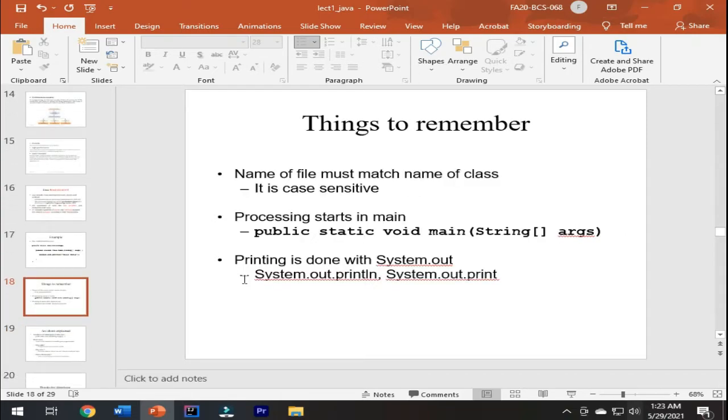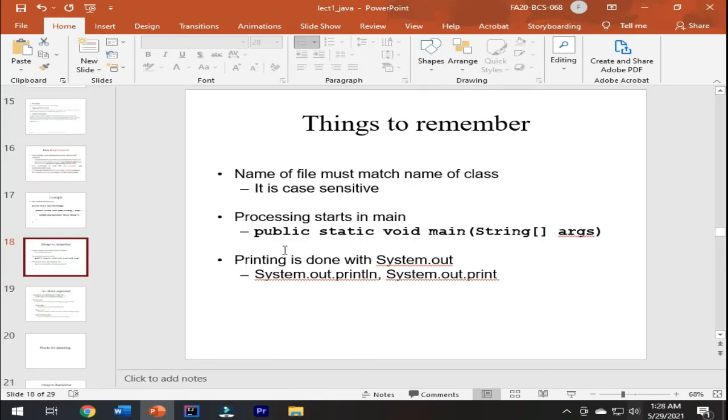Now there are things to remember. The name of the file must match the name of the class. It is case sensitive. I will discuss later on why the name of the file should match the class name. The next thing is processing starts in main.